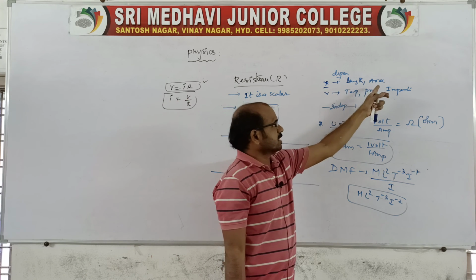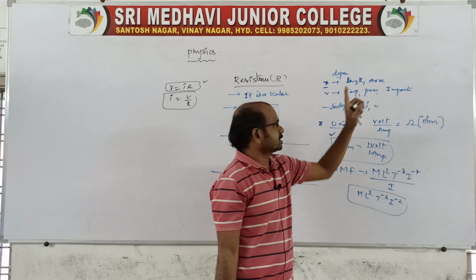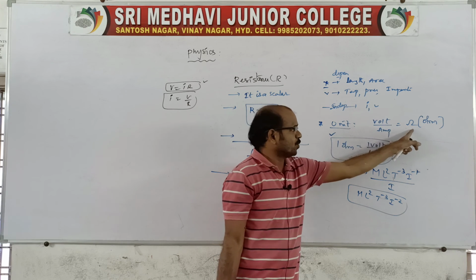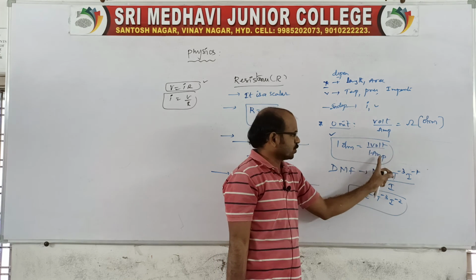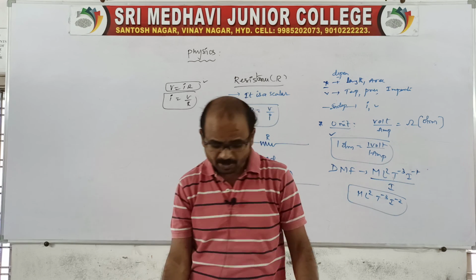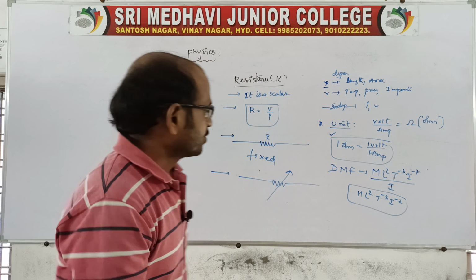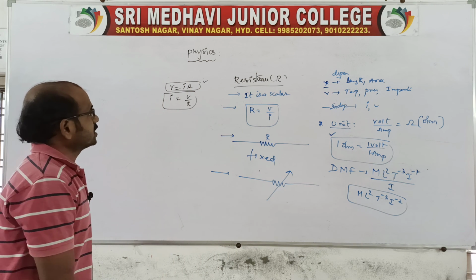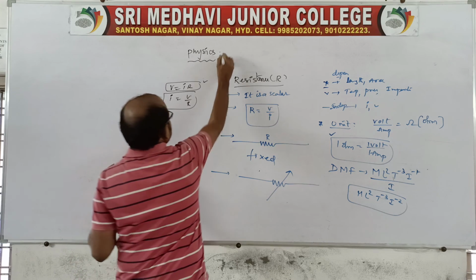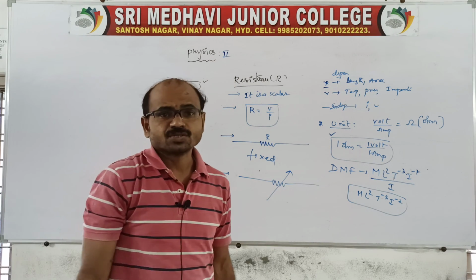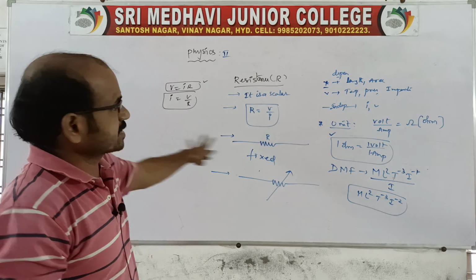It depends on length, area, temperature, pressure, impurities, and is independent of V and I. The unit is ohm, or 1 volt by 1 ampere. And the dimensional formula is M L square T power minus 3 I power minus 2. This is about resistance. Clear?